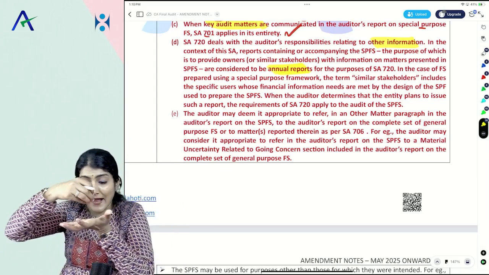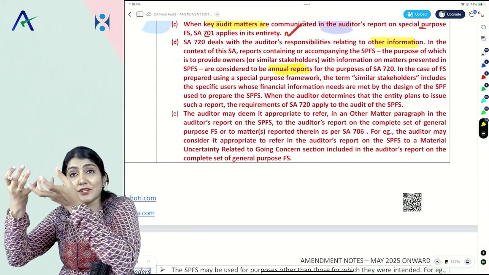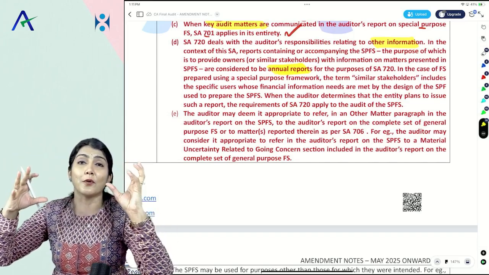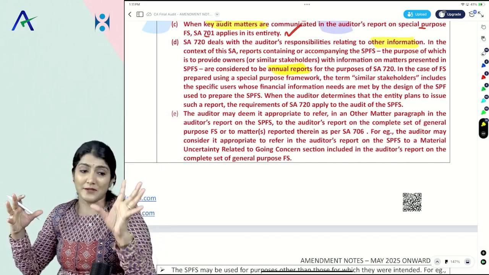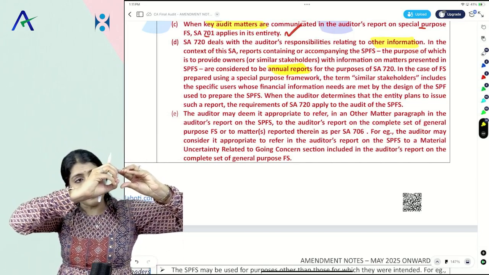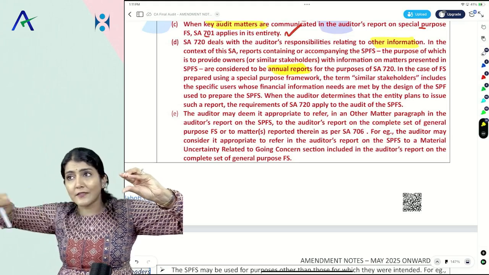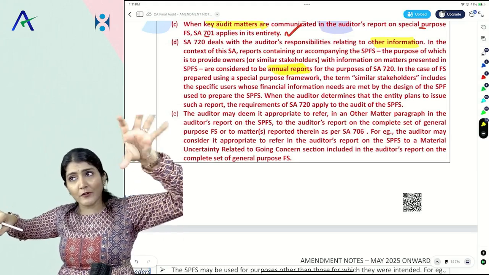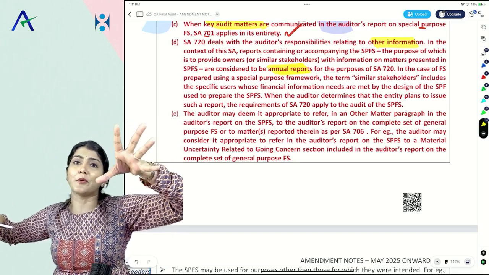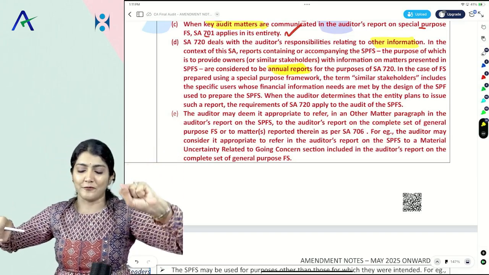So we say financial and non-financial information in the annual report, minus the audited financial statements and the audit report thereon, is other information. Right, so this is the annual report of the company. From that, if I remove the financial statements and the audit report, whatever financial and non-financial information is remaining in this annual report is called the other information.